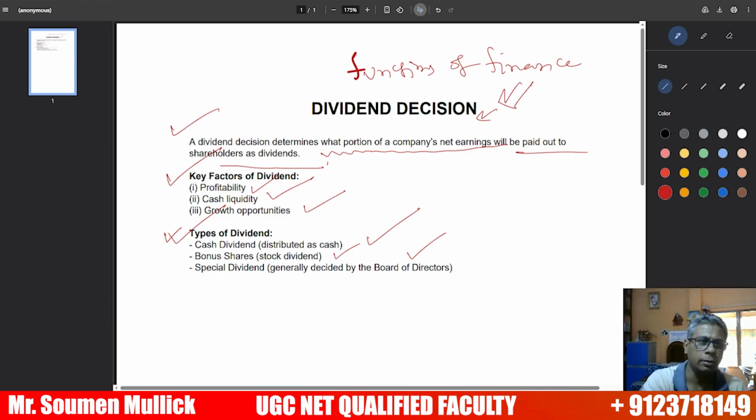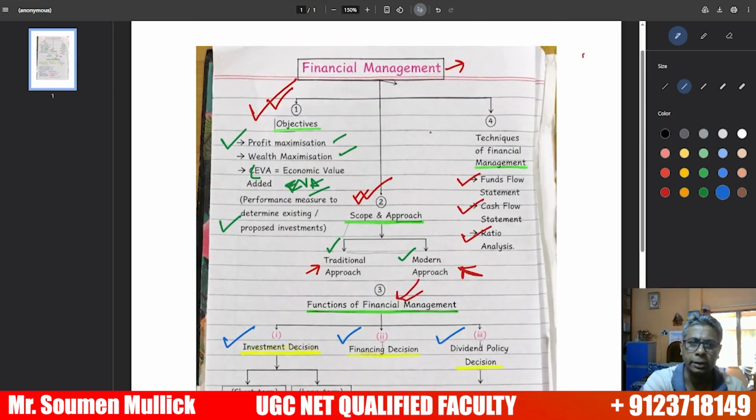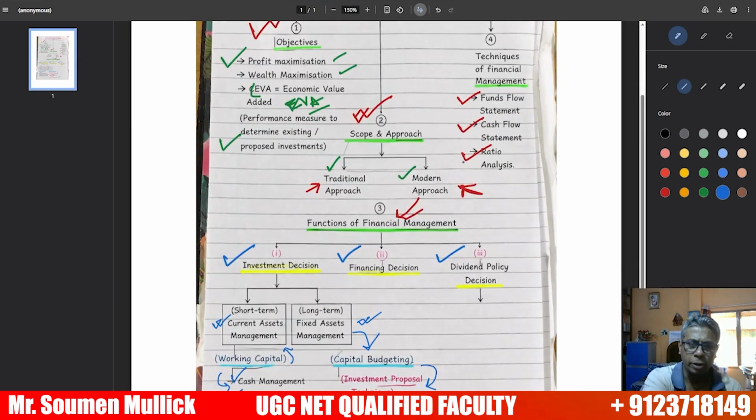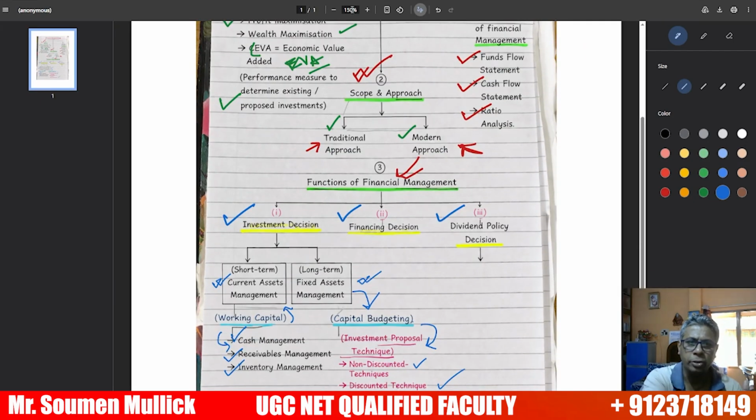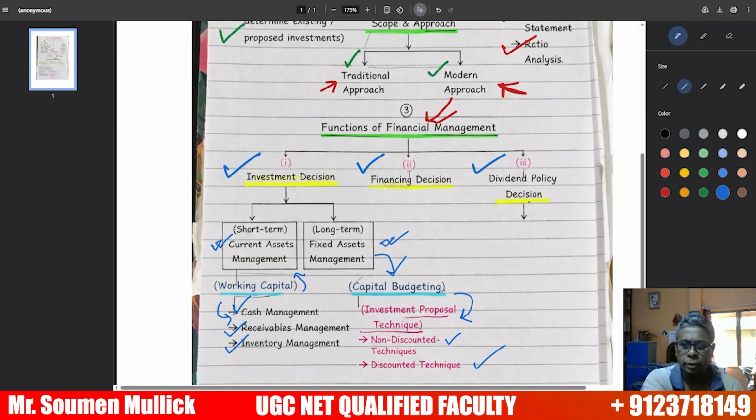So these are the important functions of financial management. We have understood today the investment decision, financing decision, and dividend policy decision. These are the important areas of financial management. This topic is very helpful to solve our UGC questions based on financial management.